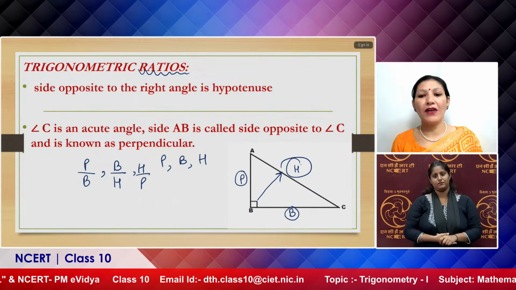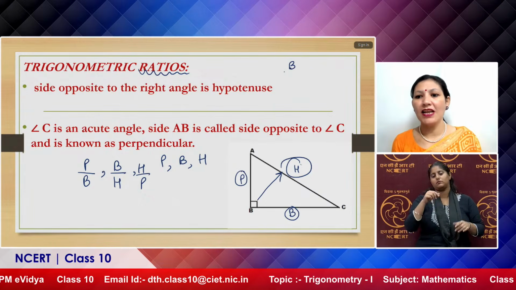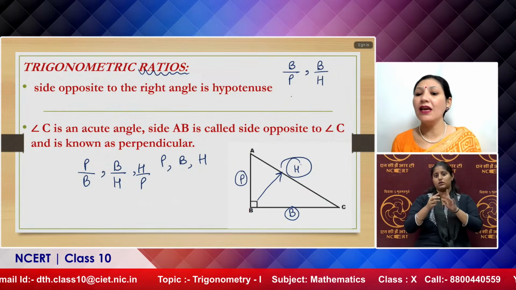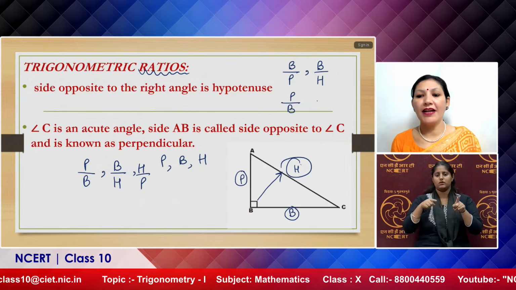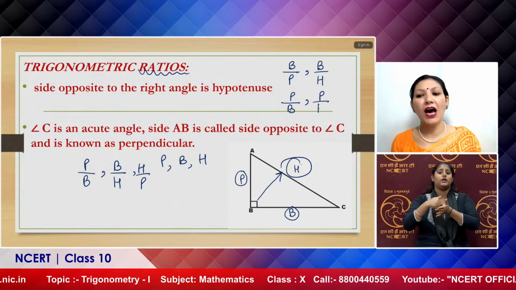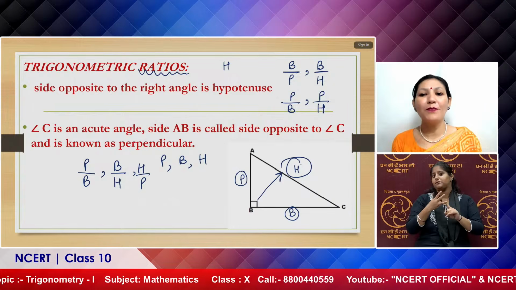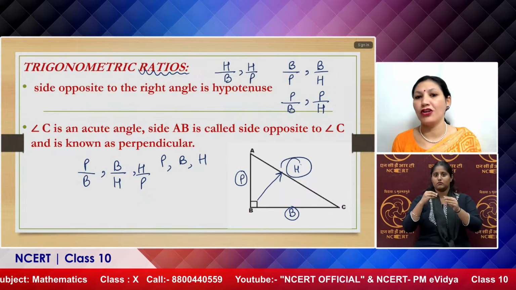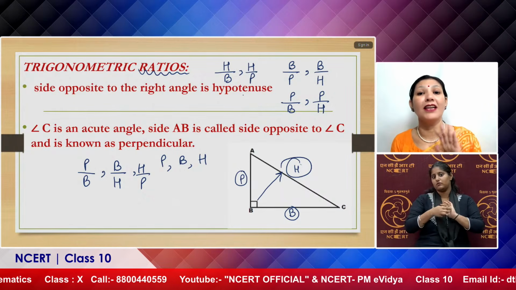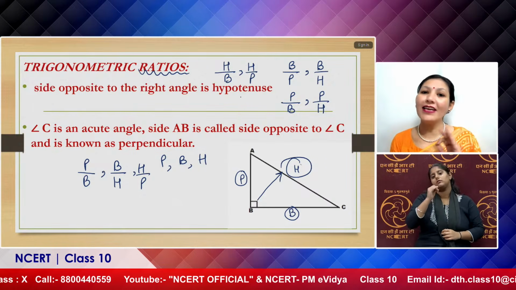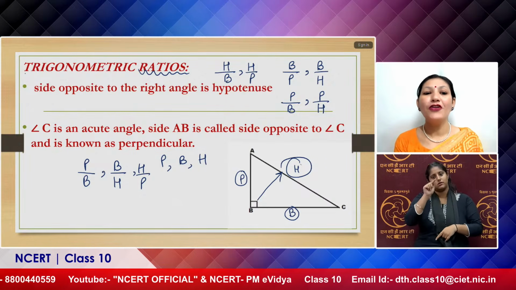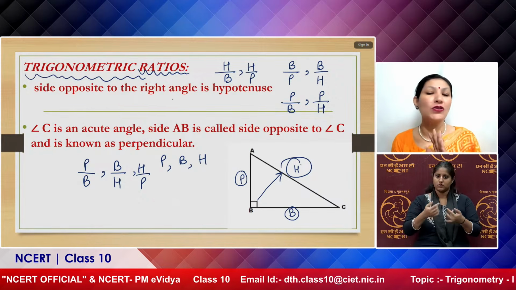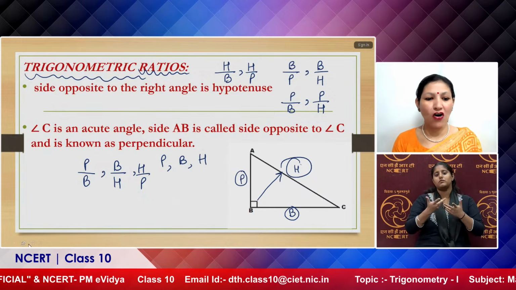Once you have taken base as the numerator, the denominator is perpendicular or hypotenuse. Similarly, perpendicular as the numerator, the denominator is base or hypotenuse. And third, hypotenuse as the numerator, and base or perpendicular at the denominator. So you can see there are total 6 ratios, and these 6 ratios have been given the name of trigonometric ratios. So the first thing is easy for us to understand. And which are these 6 T ratios? Let us discuss all these one by one.